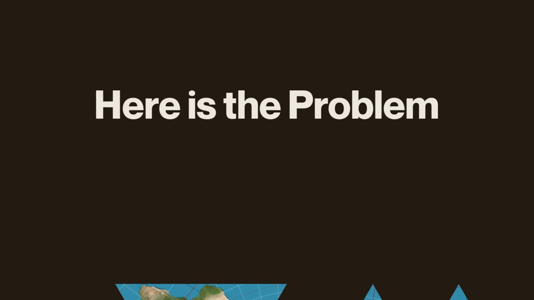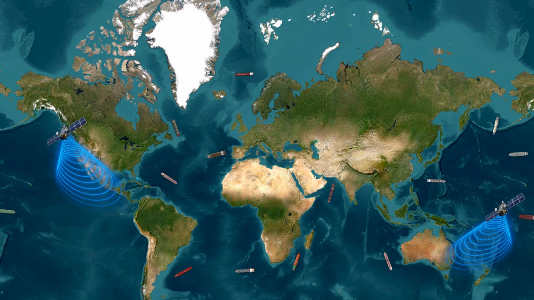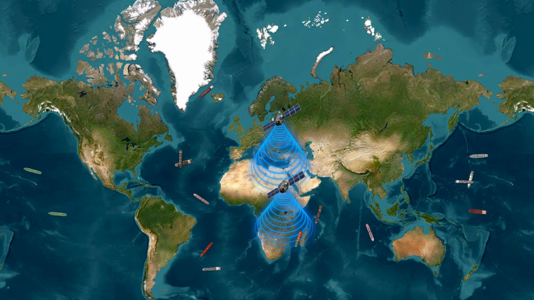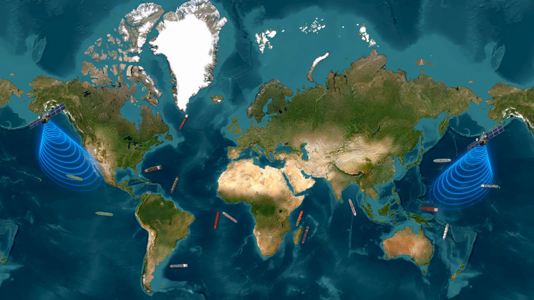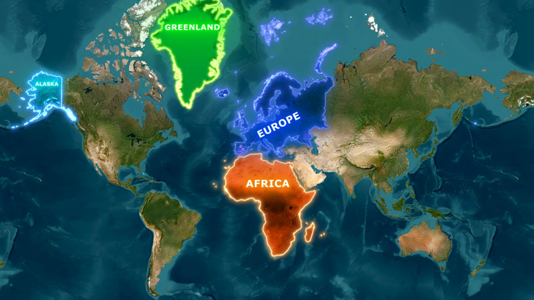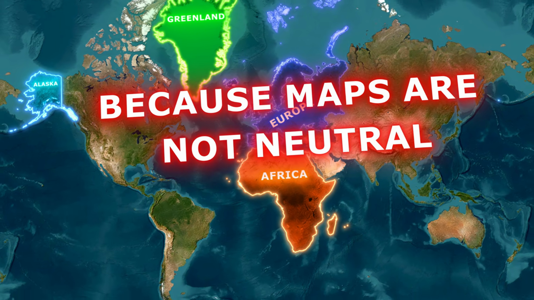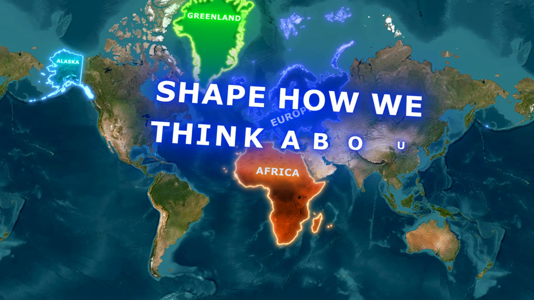But here is the problem. We don't navigate with paper maps anymore. We use GPS satellites, real-time digital navigation. The original reason for the Mercator projection no longer applies to everyday life, yet its distorted image still shapes how billions of people visualize the planet. And that matters, because maps are not neutral. They don't just show the world, they shape how we think about it.